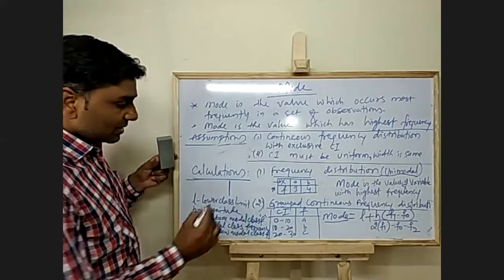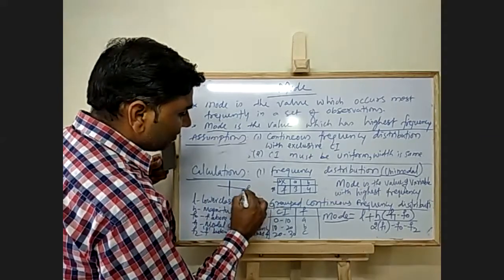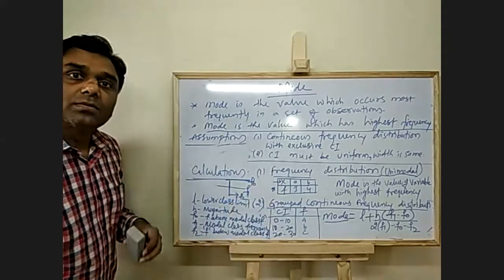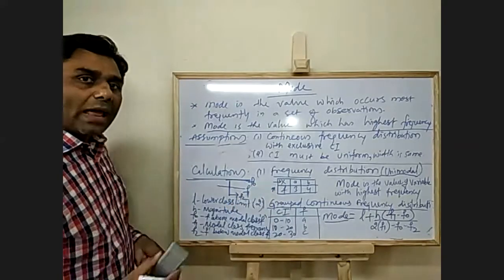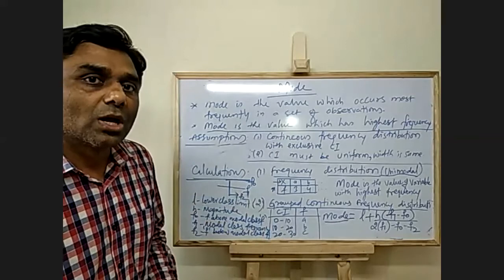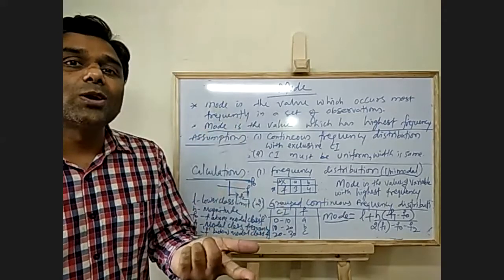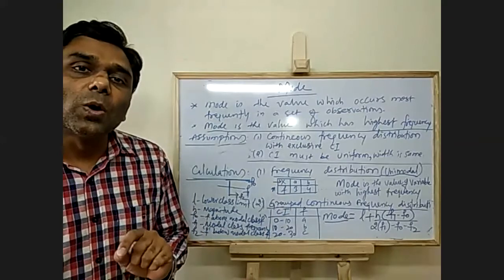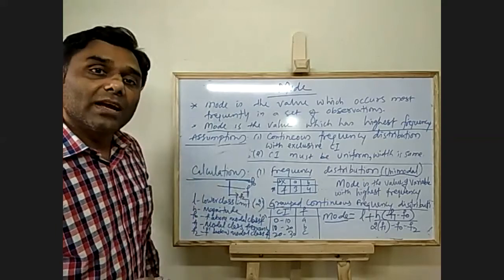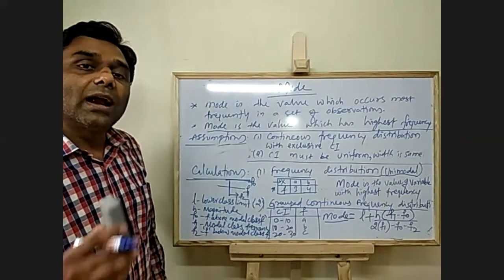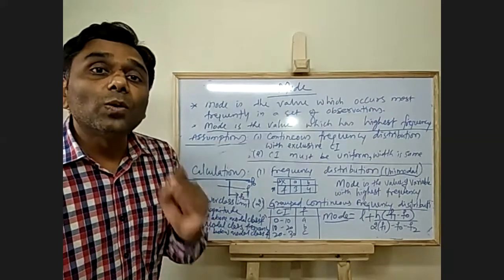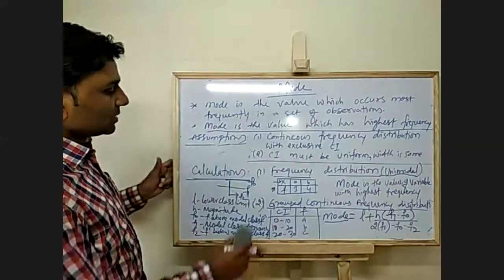So this is the modal class, this is F1, this is F0, and this is F2. Very simple. We do the calculations, so we'll come to know how to find the modal class. That's the question here. After finding the modal class only, we will be able to know which is F1, which is F0, and which is F2. We can identify them only when we know the modal class. But how to know the modal class? So let's have a look.